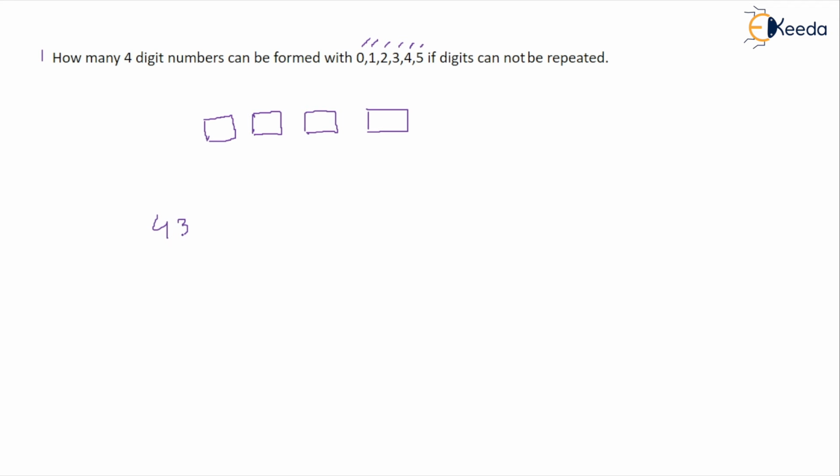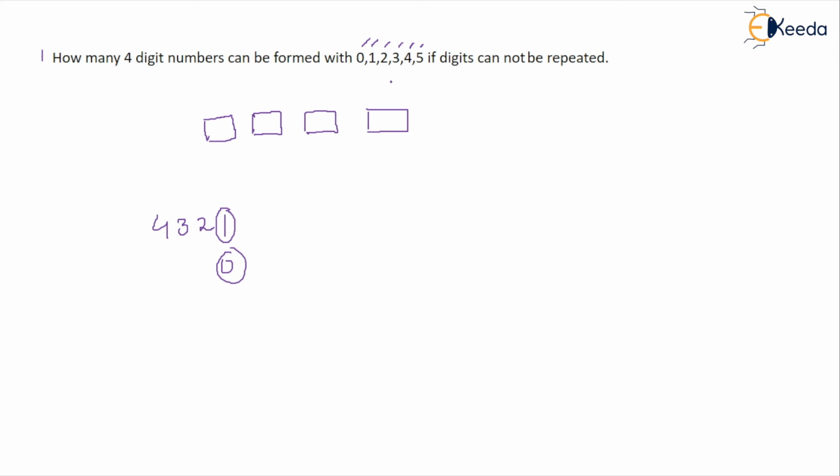Last number, that means 4, 3, 2, 1. So I can place 1, 0 or anything. The things will not change and I can form n number of numbers. Means I can put out of these numbers any number here, right? There is no objection on the numbers that I can put here.